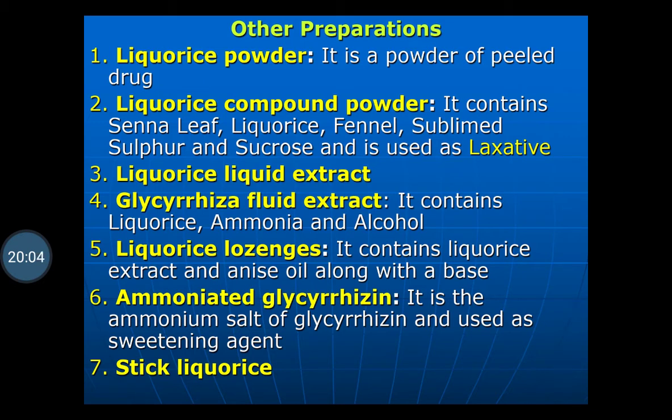Ammoniated glycyrrhizin is an ammonium salt of glycyrrhizin and is used as a sweetening agent, as a natural sweetener. Simply, stick licorice is also used. This stick licorice may be peeled or unpeeled.